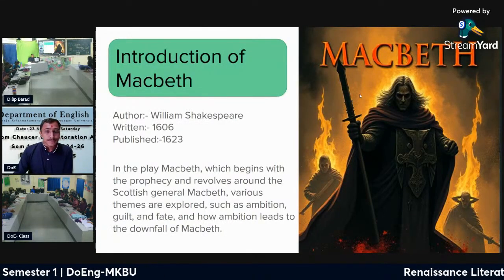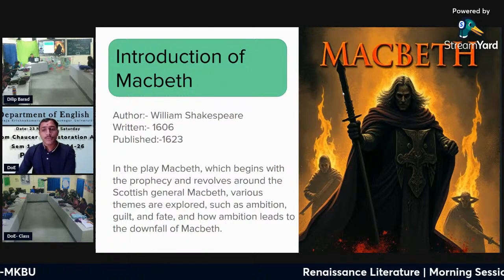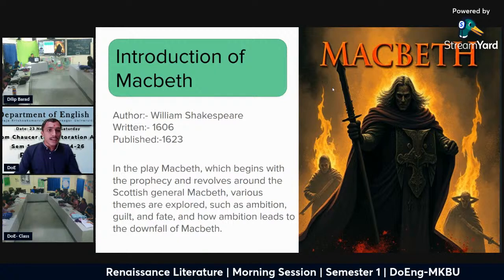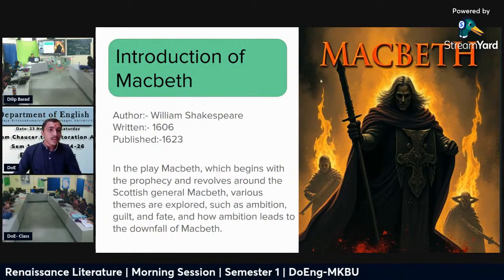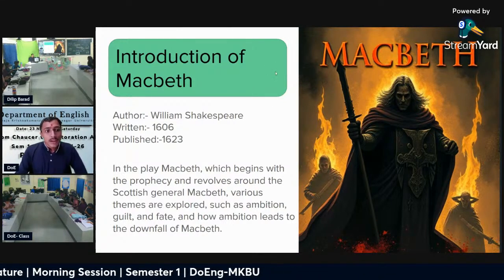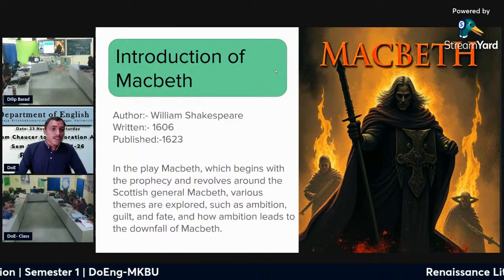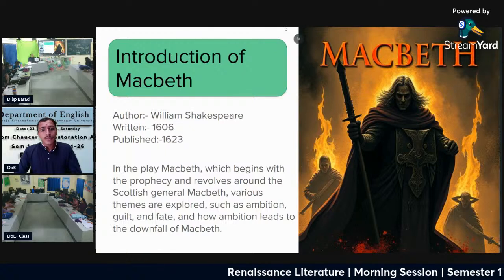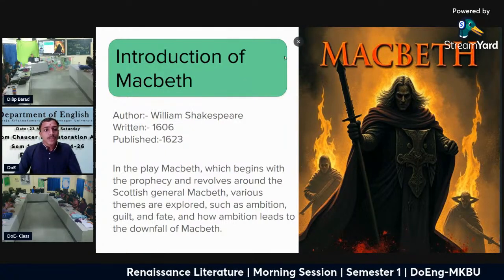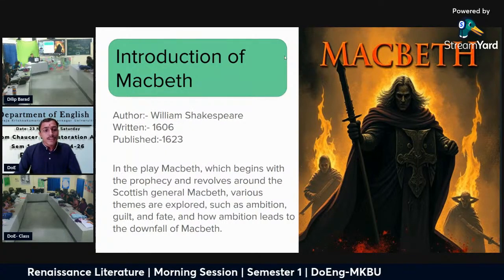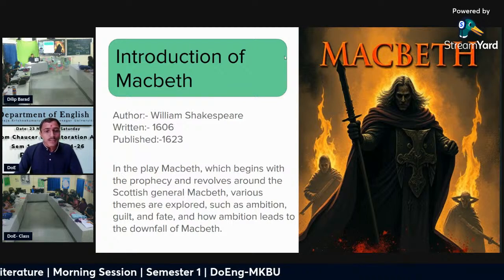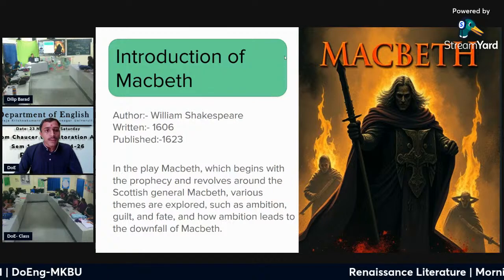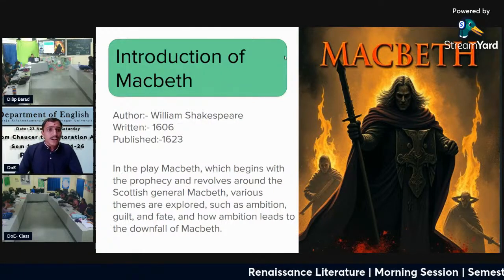Introduction of Macbeth. As we know, the Shakespeare wrote four great tragedy: Hamlet, Macbeth, Othello, and King Lear. And Macbeth is one of them. Let's discuss the introduction of Macbeth. It is written in 1606 and published in 1623. In the play Macbeth, which begins with the prophecy and revolves around the Scottish general Macbeth, various themes are explored, such as ambitions, guilt, and fate, and how ambition leads to the downfall of Macbeth. This is the basic idea of the play Macbeth.